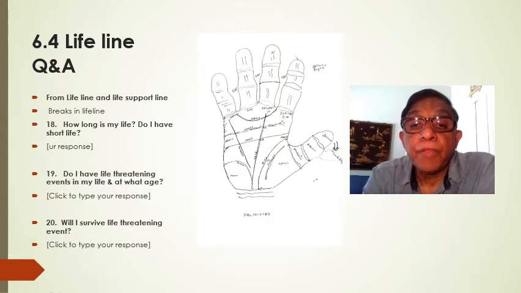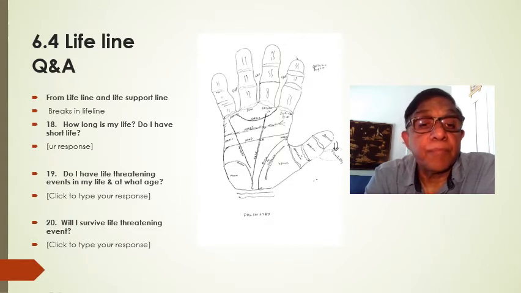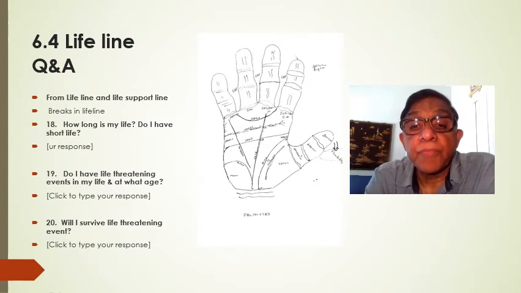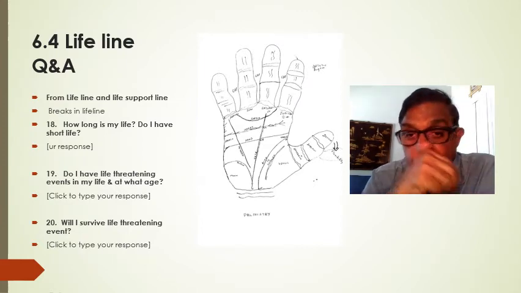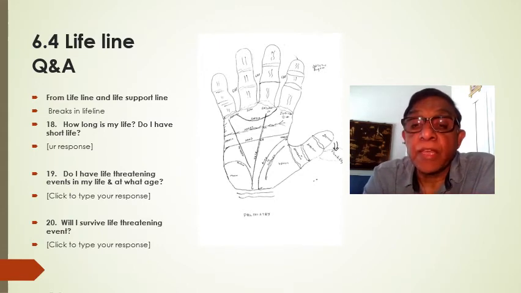Now, we start the lifeline from the base of the thumb and go all the way down to the base of the palm. Then they ask you a question: do I have life-threatening events in my life, and at what age?